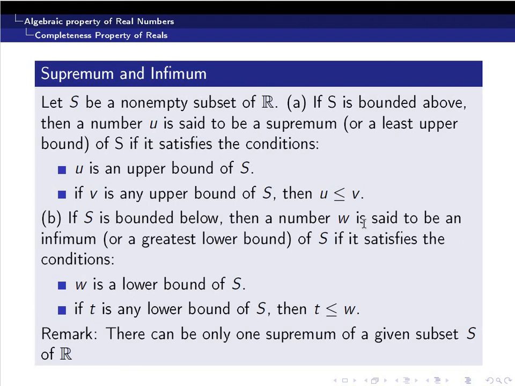If you take more than 2, you will eventually get all of them becoming the same. So, what we understood from this fact is that you can take a lot of supremums, but eventually they all are the same. In other words, the supremum should be unique.